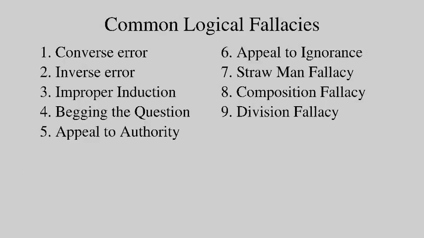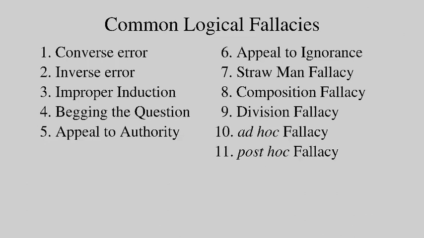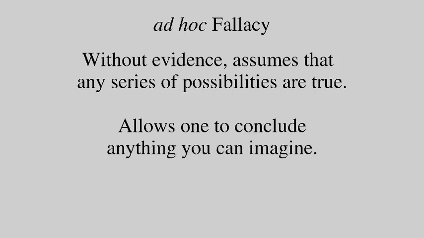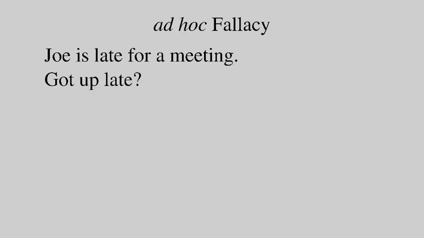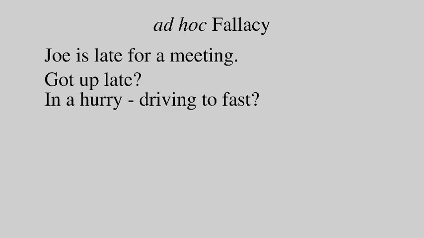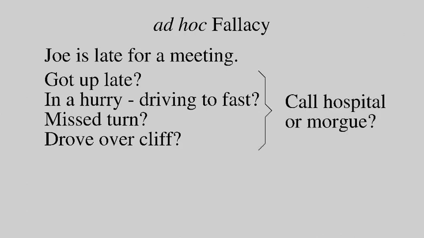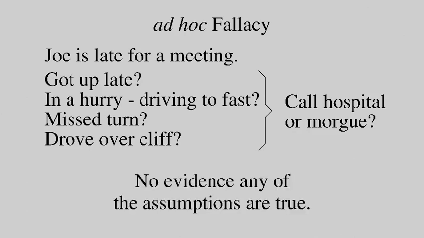Next, we have another pair of fallacies called the ad hoc and post hoc fallacies. Without evidence, the ad hoc fallacy assumes that any series of possibilities are true. This allows one to conclude anything you can imagine. For example, suppose that Joe is late for a meeting. Maybe he got up late and was in a hurry and probably driving too fast. If so, he could have missed a turn on Switchback Road and drove over the cliff. Therefore, our ad hoc theory suggests we should call the hospitals or the morgue. However, we have no evidence that any of the theory's assumptions are true.